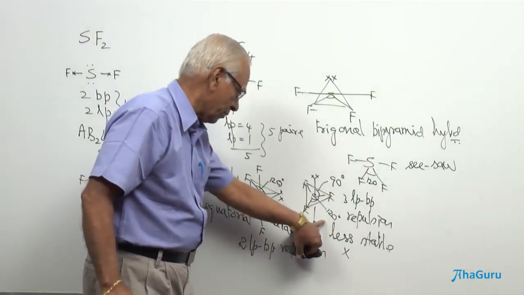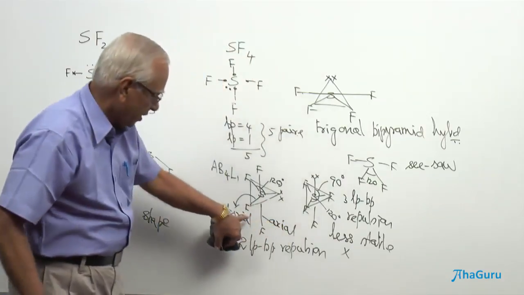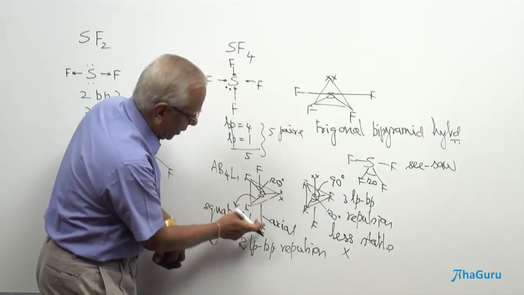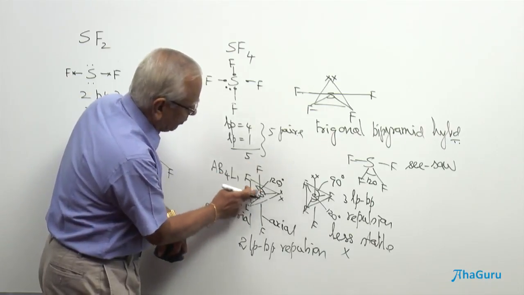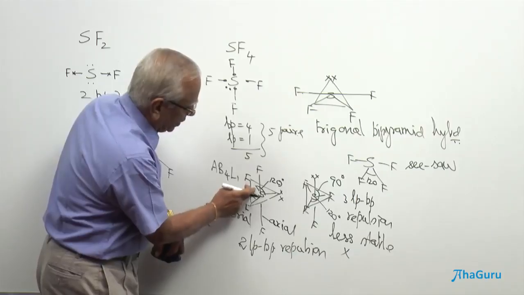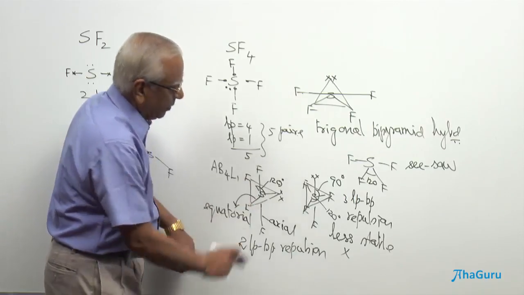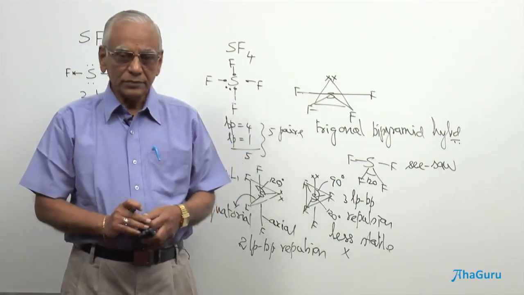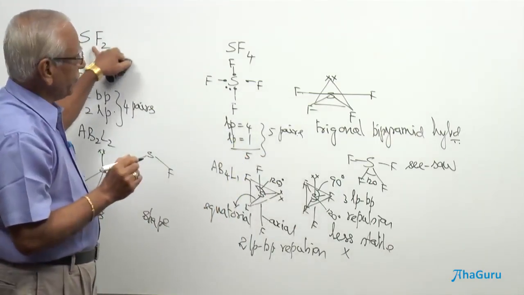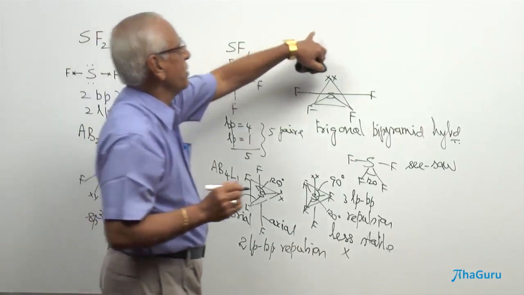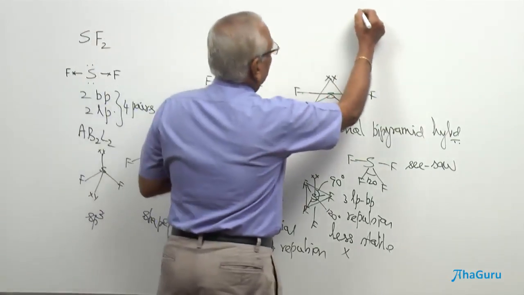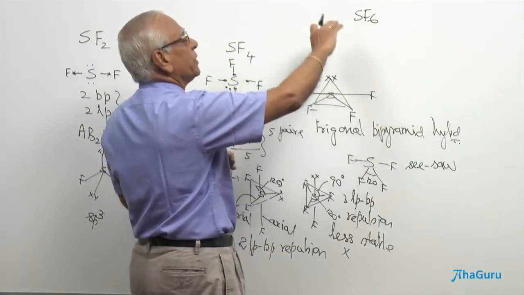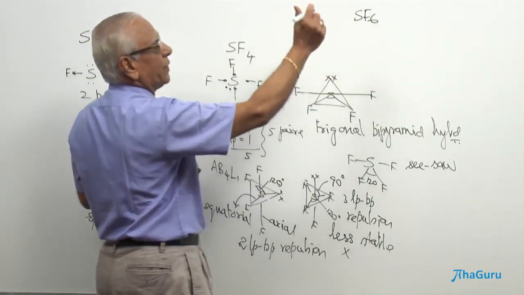Of course, we are not going to propose this structure because it is going to be less stable. And look at this. The bond angle between this fluorine and this fluorine, isn't it perpendicular? 90. Whereas the bond angle between these two fluorine atoms is going to be 120. That is called a seesaw structure molecule. Therefore, in these two examples, the SF2 and SF4 molecules, the shape and hybridization are different, whereas in the case of SF6, the hybridization and the shape are going to be the same because all of them are bond pairs here.